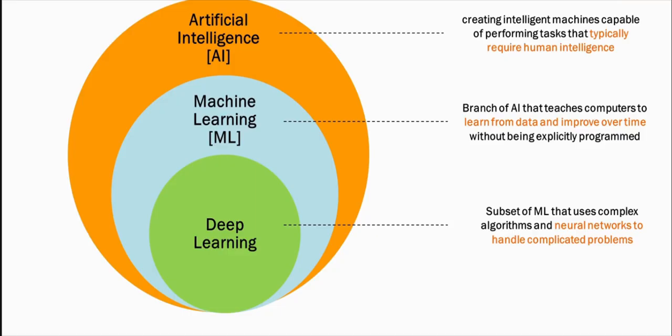Two, we have machine learning, which we can say is an enabler for artificial intelligence. It allows machines to learn and improve over time. And finally, we have deep learning, which is a subset of machine learning, and it uses neural networks to solve complex problems. So these were the three key topics that we wanted to discuss before we move forward and take another look at generative AI in much more detail.